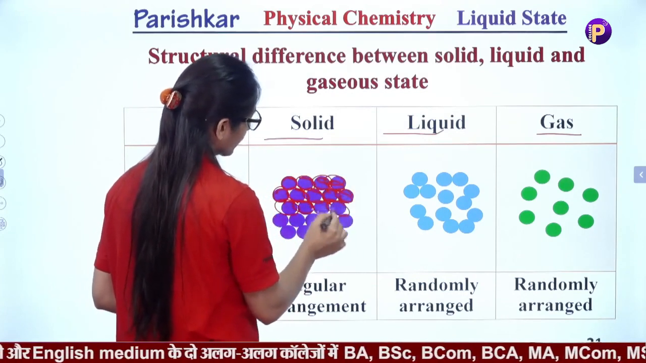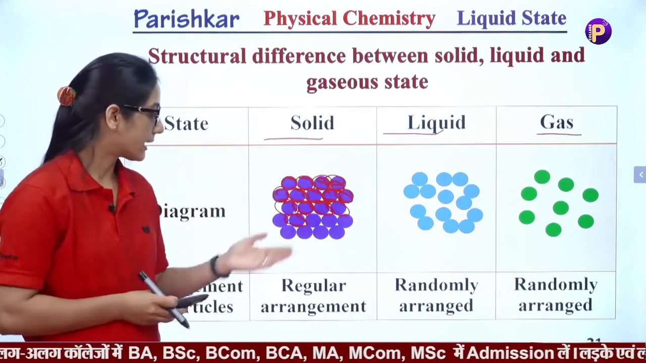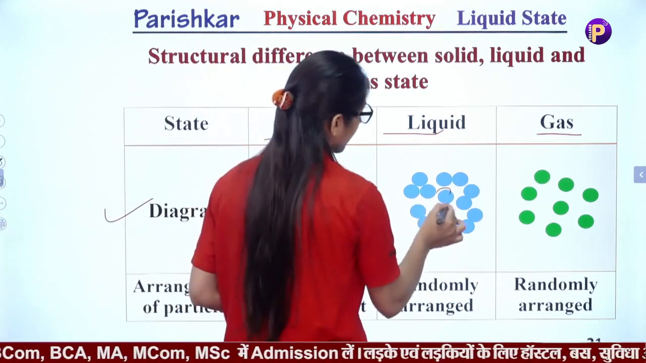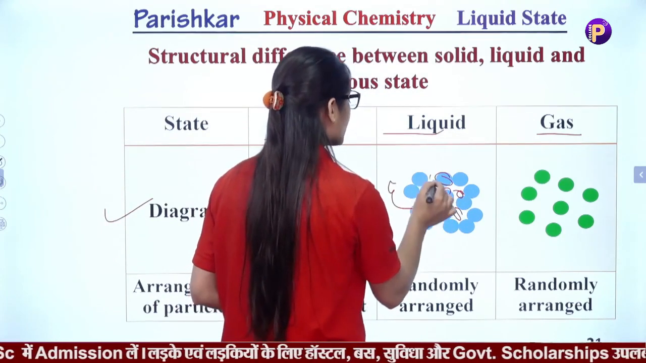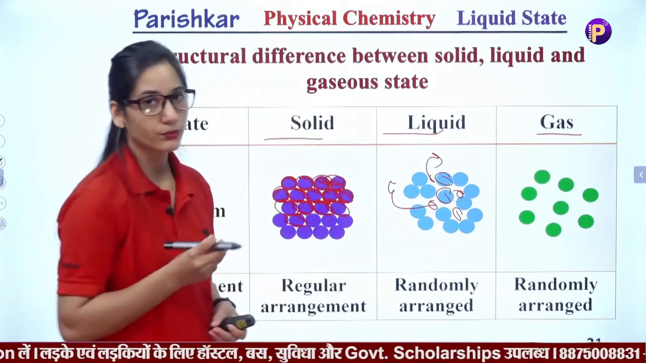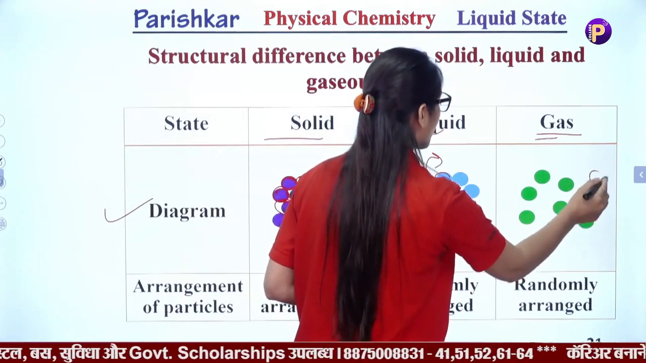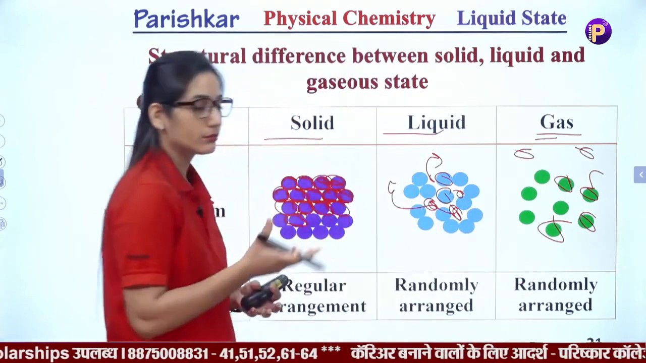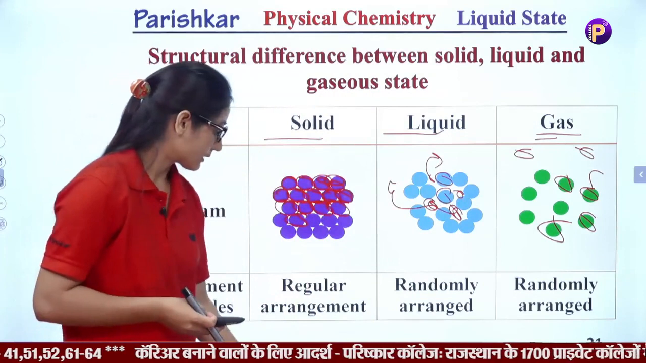The particles of solids are arranged in a regular manner. They have a fixed shape, but the particles of liquids have some vacant space, so that they can move on each other. Here is gases. The particles of gases are randomly arranged. They can move in all the space available there.